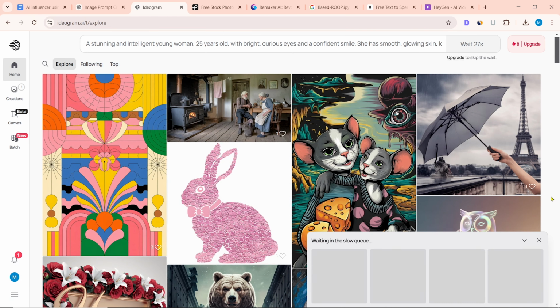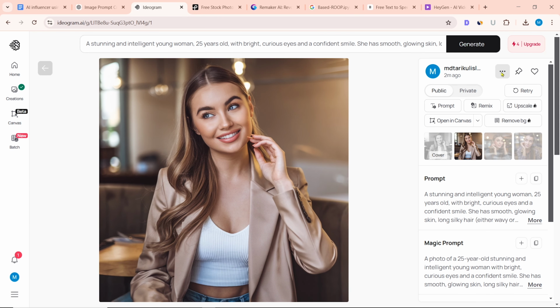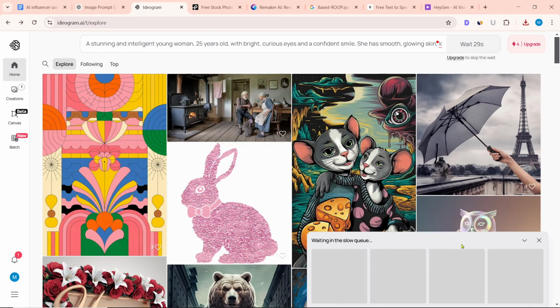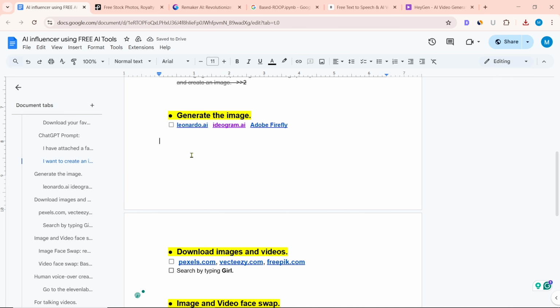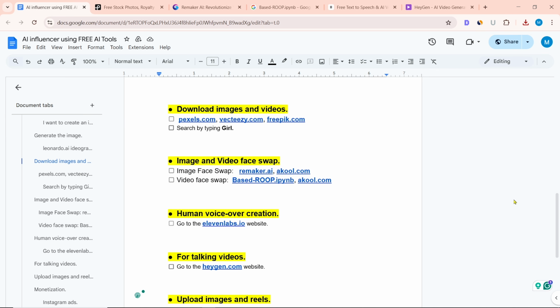Then the image generation will start. Our image has been generated. To download, click on the three dots. Then click on Download and download it. You can try several times for good results. Our image generation work is finished. Now we need to download some images and videos from online.